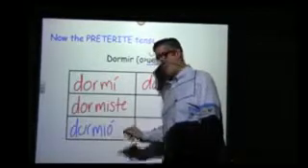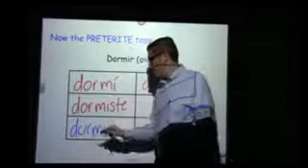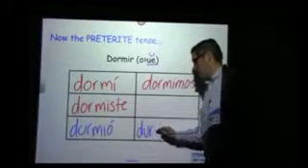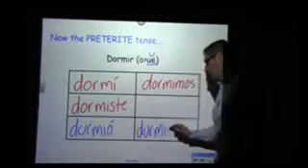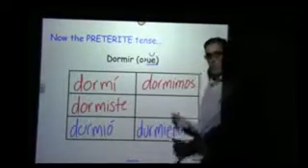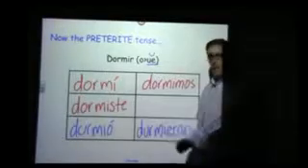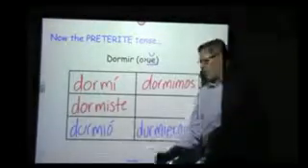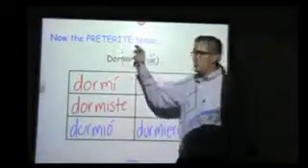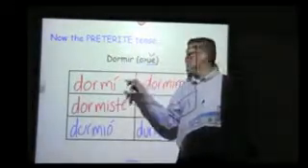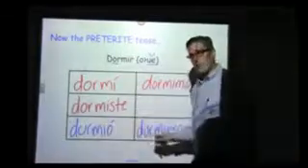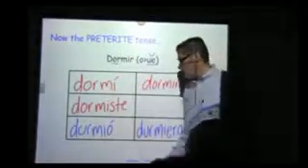Durmió, with an accent, durmió. And over here, durmieron. Ellos durmieron en la cama. Él durmió en el piso, en el suelo. Okay, so these verbs that we're learning this chapter, they do have a stem change in the preterite, but it's only down in this conjugation, and it's slightly different.